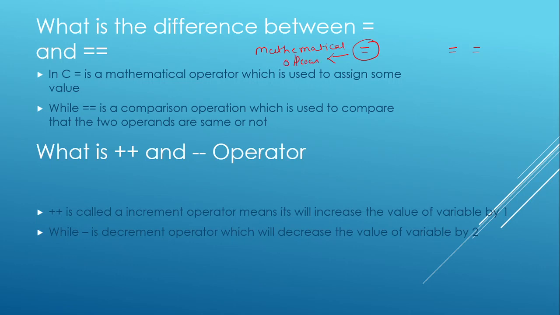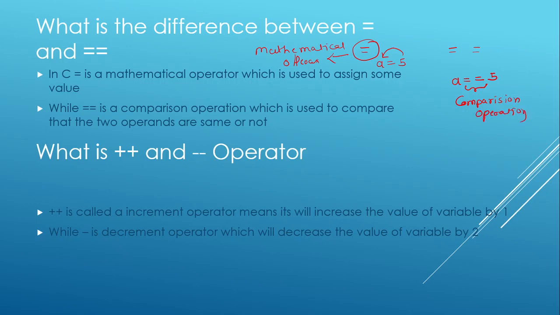It means if I write a is equal to 5, it will simply assign the value 5 to a, as it does in mathematics. While if I write a double equal to 5, this operator is a comparison operator.